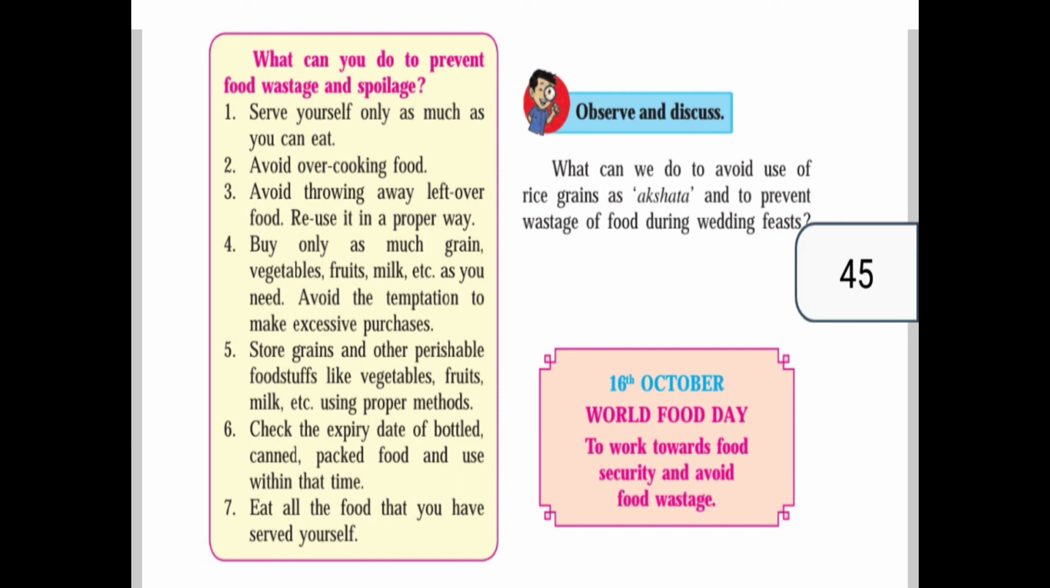Store the grains and other perishables. Perishable means foodstuffs like vegetables which spoil very early, that is perishable, nashwant padarth. Vegetables, fruits, milk, etc. You have to store them properly, using a proper method.